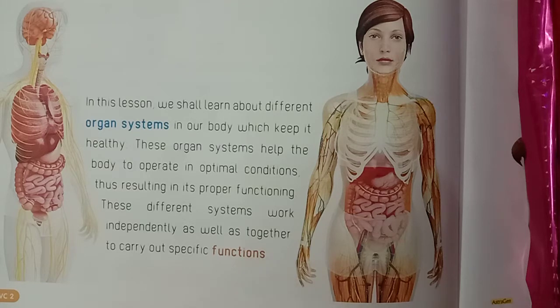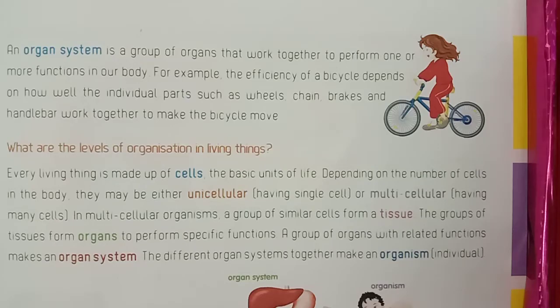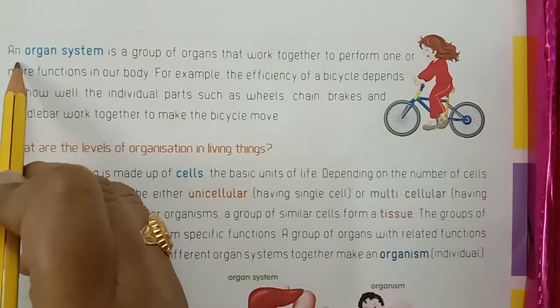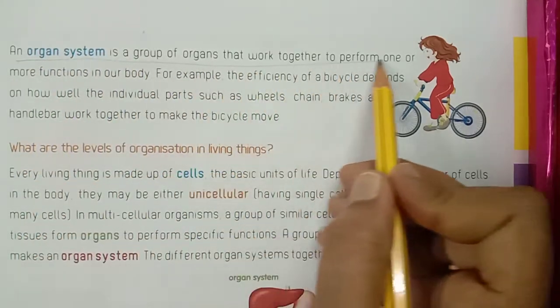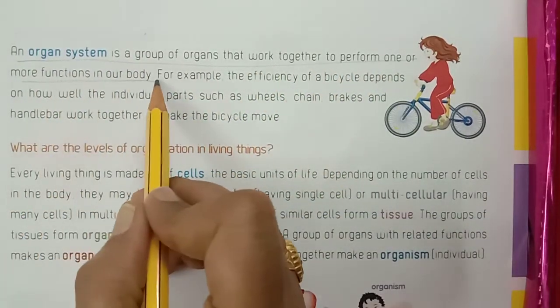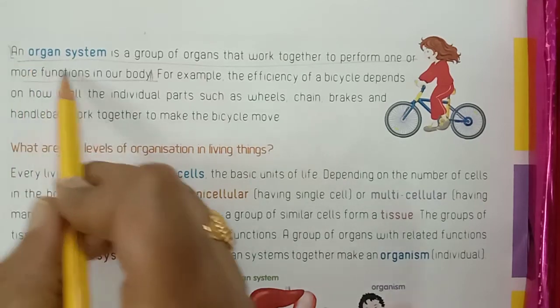Okay, children? What is an organ system? An organ system is a group of organs that work together to perform one or more functions in our body. What is the organ system, children? An organ system is a group of organs that work together to perform one or more functions in our body.